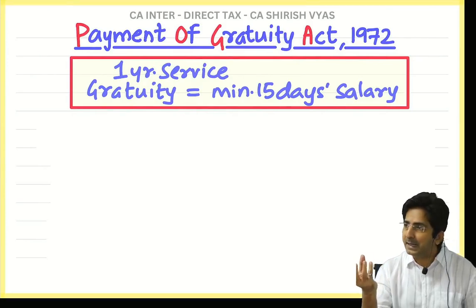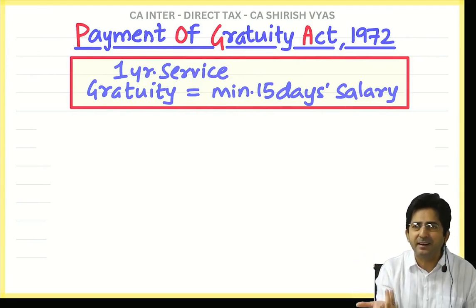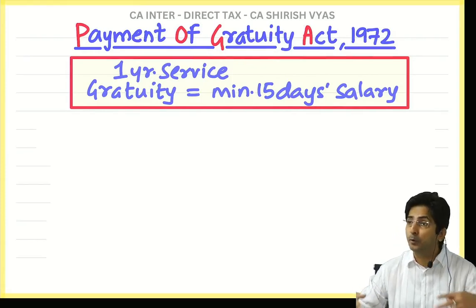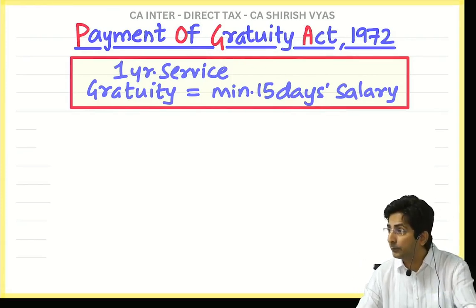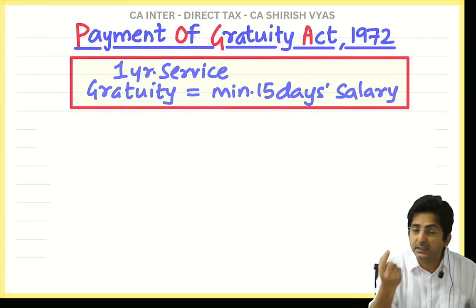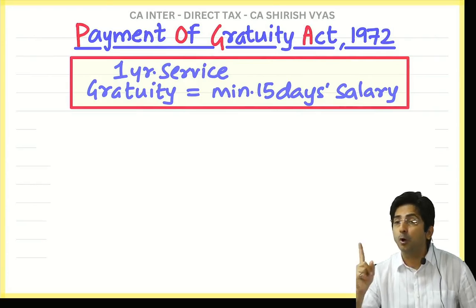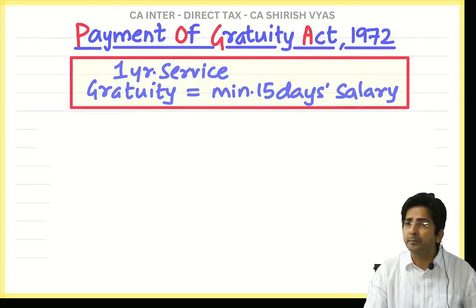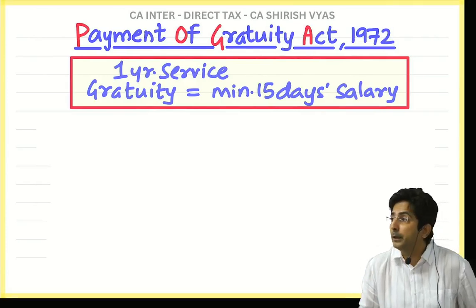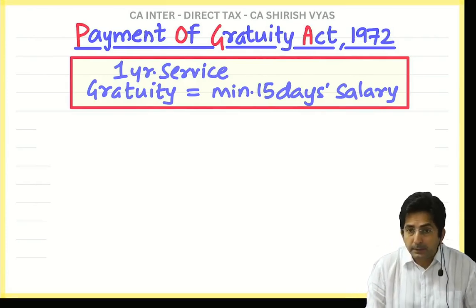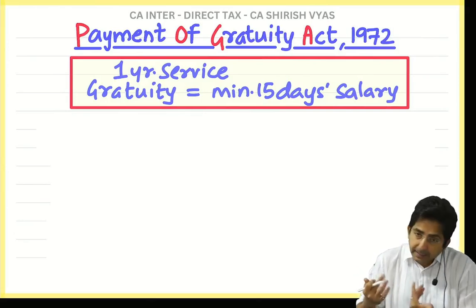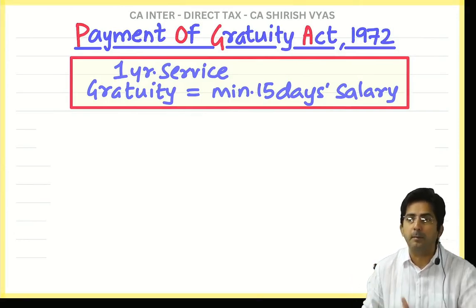And 15 days salary looks very small, but this is for your 1 year service. Imagine an employee who has retired, he might have retired after say 15 years, after 20 years, and for each year of your service, law says minimum 15 days salary should be given. So this is the law of the Payment of Gratuity Act. And minimum means this is the bare minimum. If company wants to give more, they can give more. But this is the minimum amount, okay?